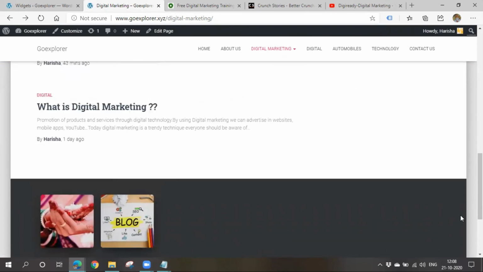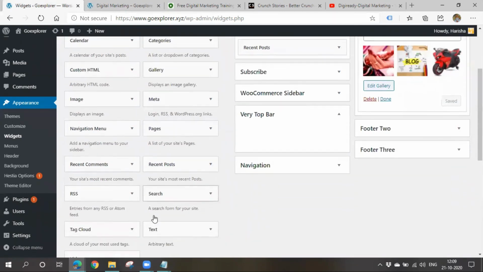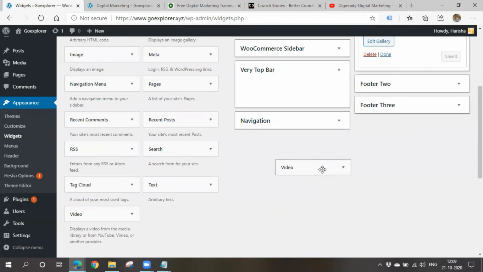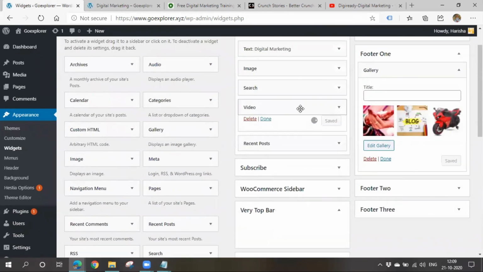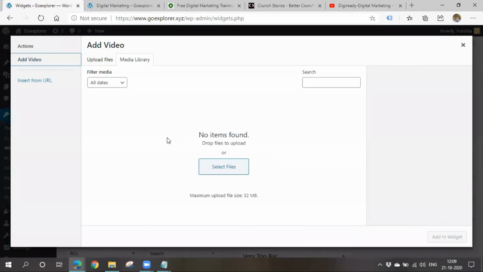And the title is also not getting displayed. And again, if you want to display any kind of video in the sidebar, you might have seen some websites or blogs where a video is playing in the bottom or such kind of things. You can add some video also. So simply click here, place it here. You can add a video here. Now we have to upload a video here. Let me check if I have any video.